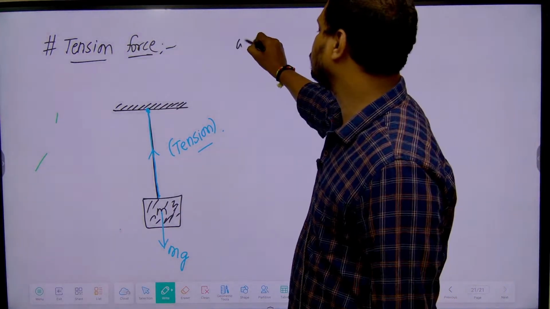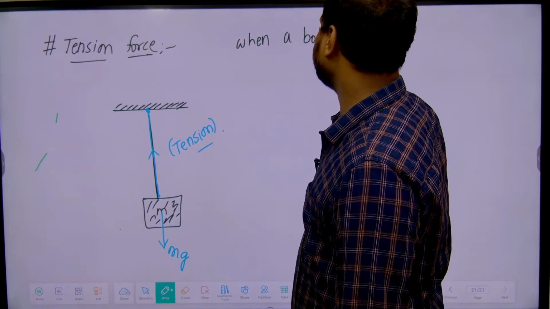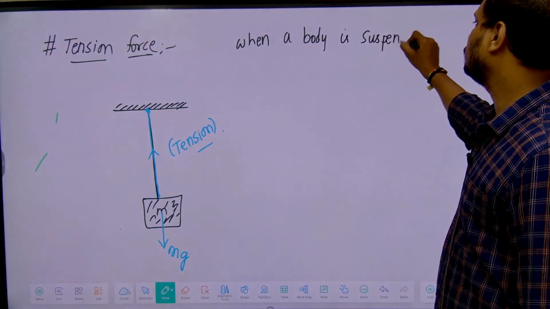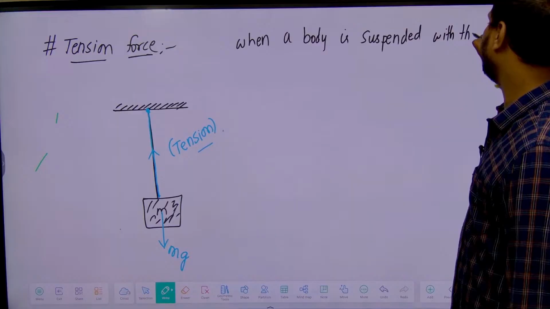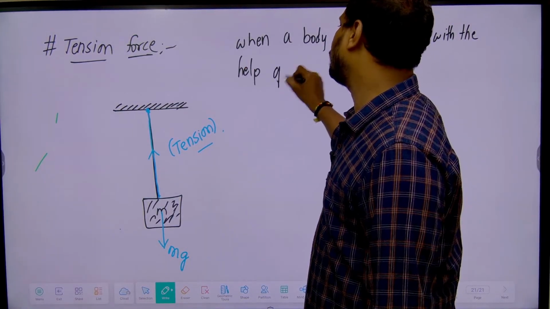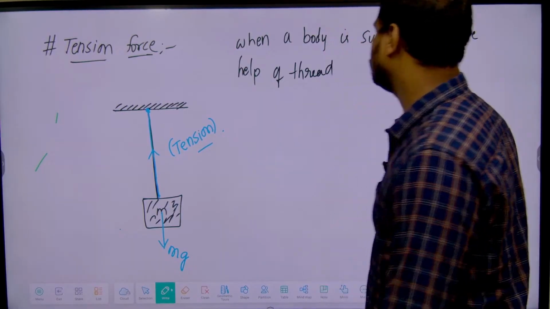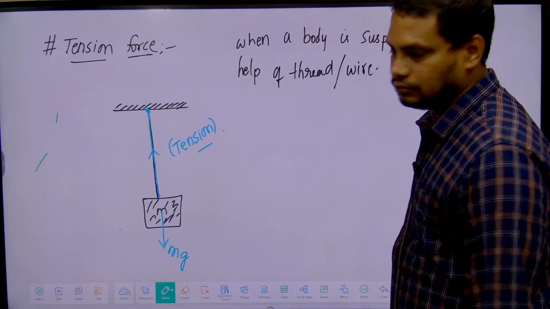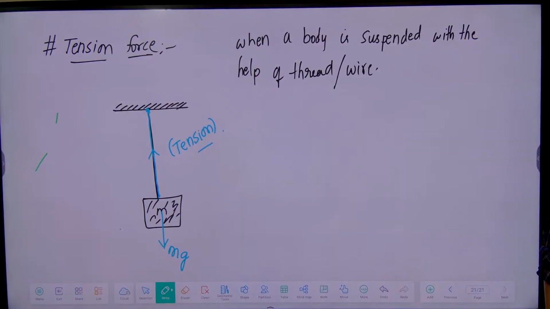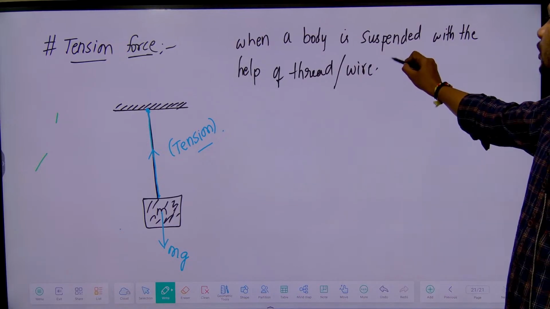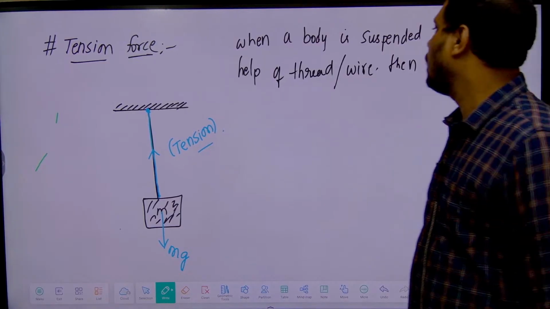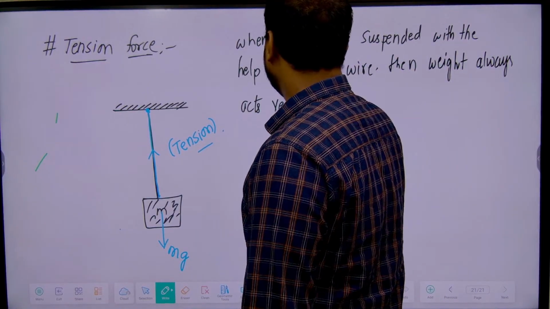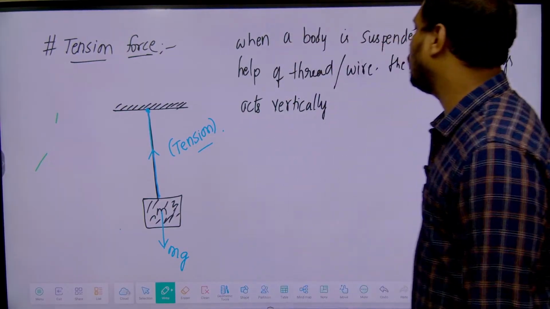When a body is suspended, nothing but hanged, with the help of a thread or a wire, then weight always acts vertically downwards.